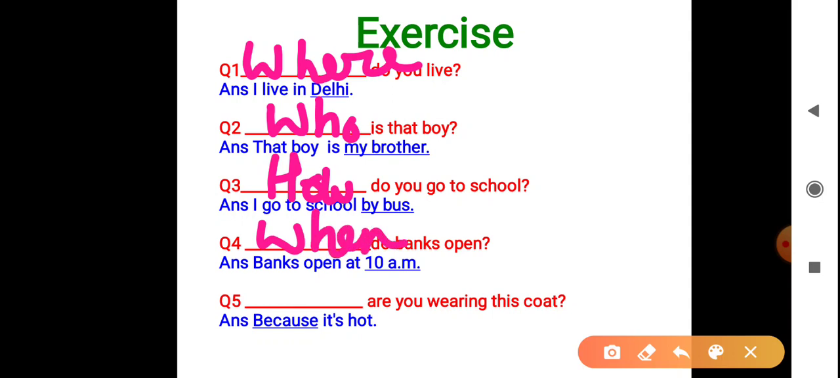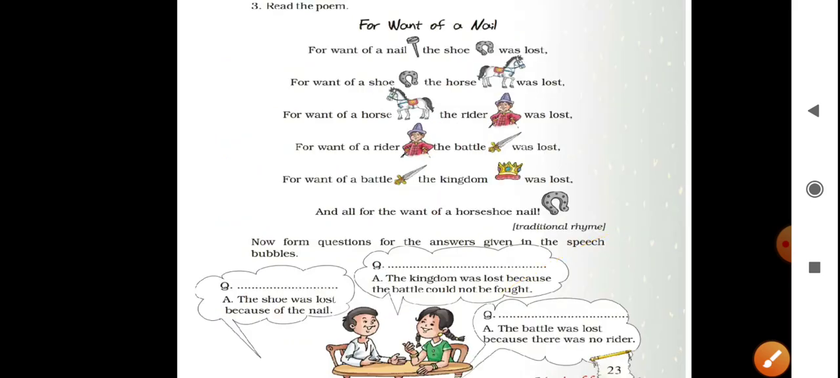Next, the answer is because it's hot. So, what will be the question? Dash, are you wearing this coat? Because the answer has because, the question has why. It shows the reason. Next, you can read the poem.